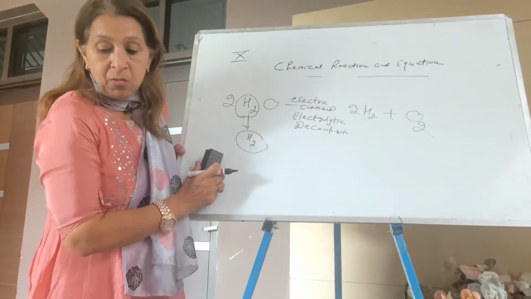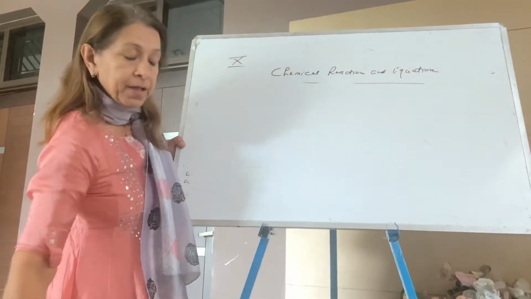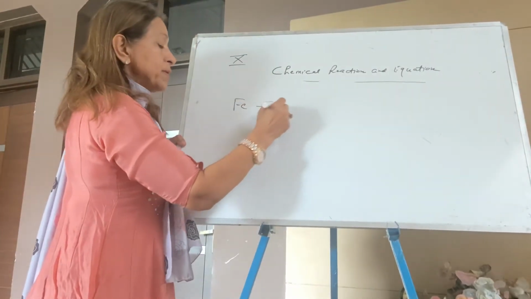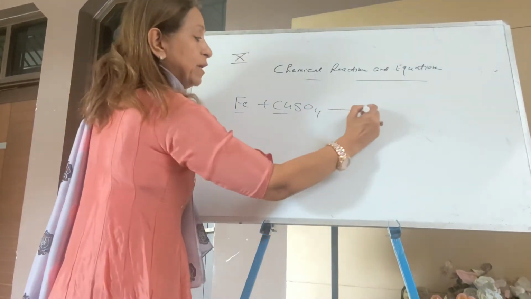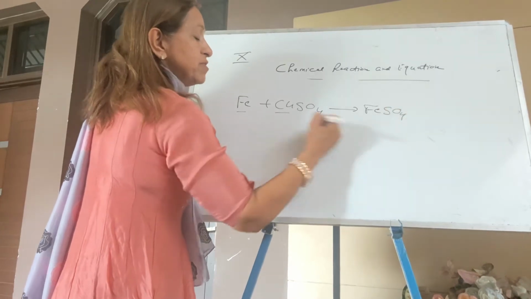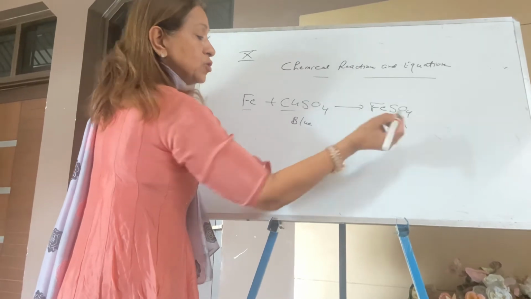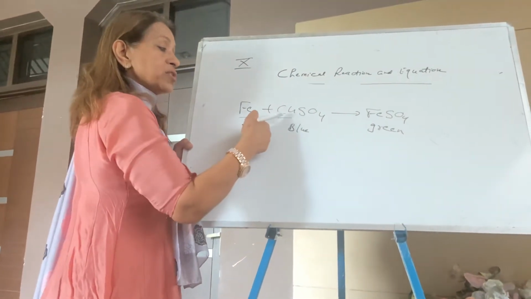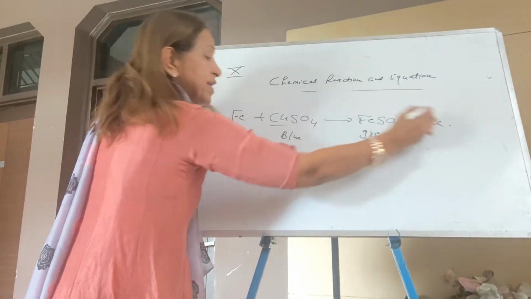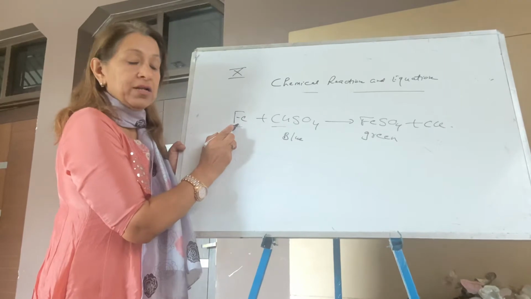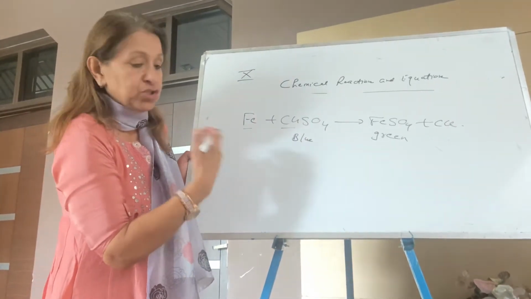Question number 6. Why does the color of copper sulfate change when an iron nail is dipped into it? The answer is iron and copper sulfate: it is a displacement reaction. A more active element displaces the less reactive element. So the color changes because it's of blue color and it's of light green color. The color changes because now in the solution there is not copper, but iron. So write down, it's a displacement reaction where a more reactive metal displaces the less reactive metal. So the color of the copper sulfate changes.